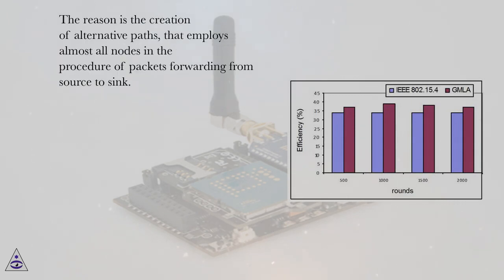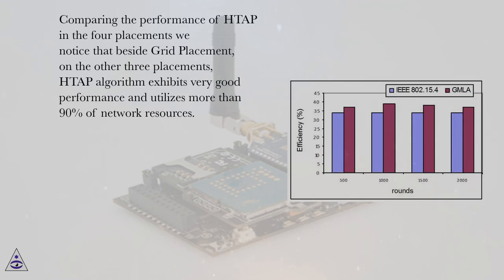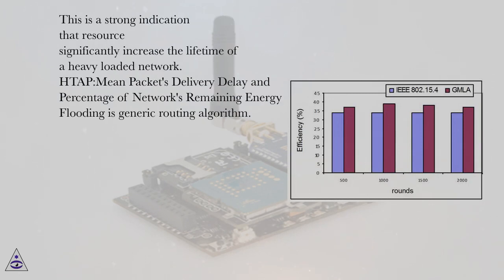The reason is the creation of alternative paths, that employs almost all nodes in the procedure of packets forwarding from source to sink. Comparing the performance of TAP in the four placements we notice that beside grid placement, on the other three placements, TAP algorithm exhibits very good performance and utilizes more than 90% of network resources. This is a strong indication that resource control algorithms can significantly increase the lifetime of a heavy loaded network.